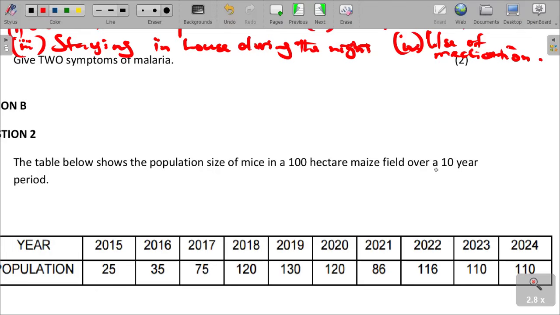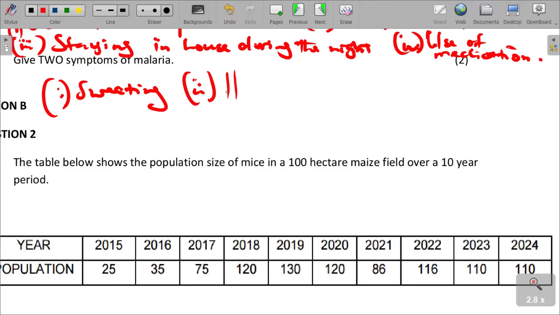And then give 2 symptoms of malaria. Symptoms of malaria, what are the symptoms of malaria that we can talk about? One, we can talk about sweating. People do sweat. 2, we can talk about headache.